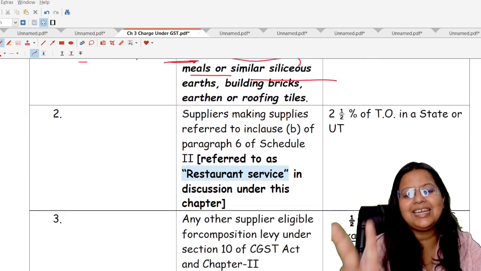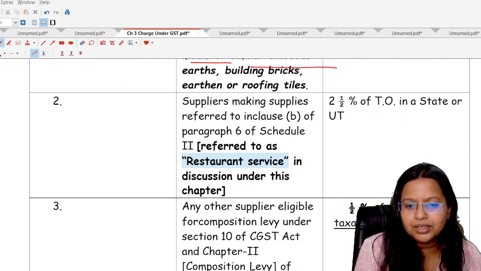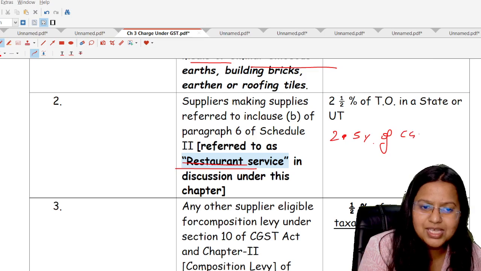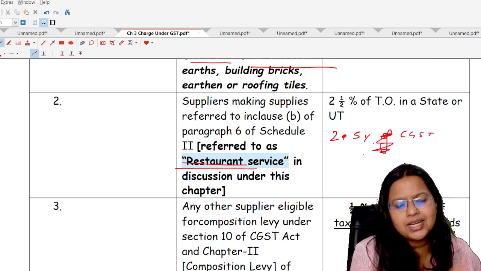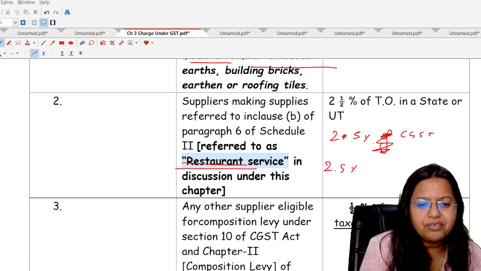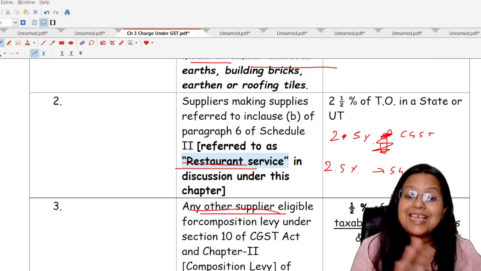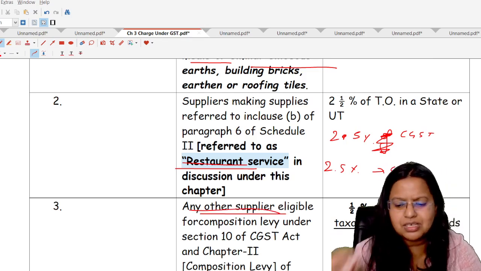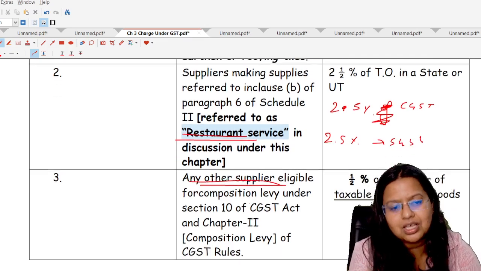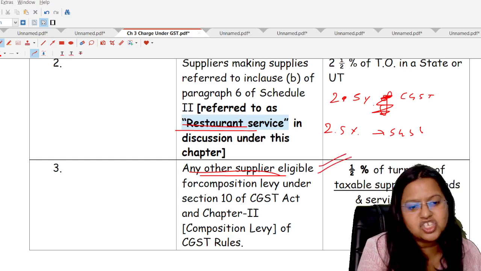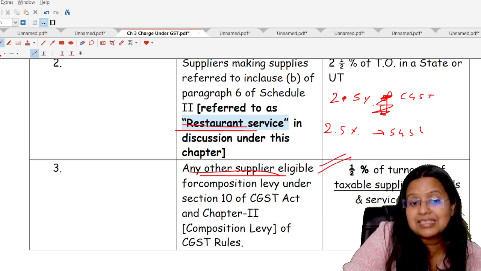Okay. Second category is restaurant service provider. In that case, it is 2.5% CGST of turnover in the state or union territory, and 2.5% SGST. Third category is any other supply except the manufacturers. It means simply I can say the trader. So for all the traders, the GST rate is the same. It is 0.5% CGST and 0.5% SGST, but there is a twist.